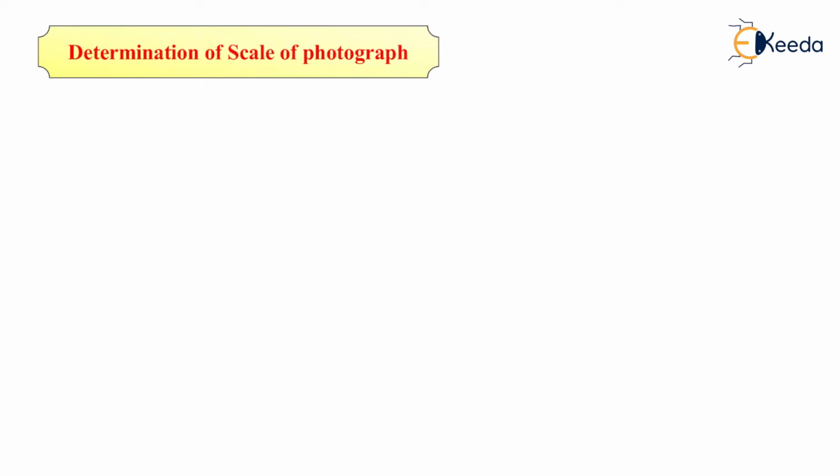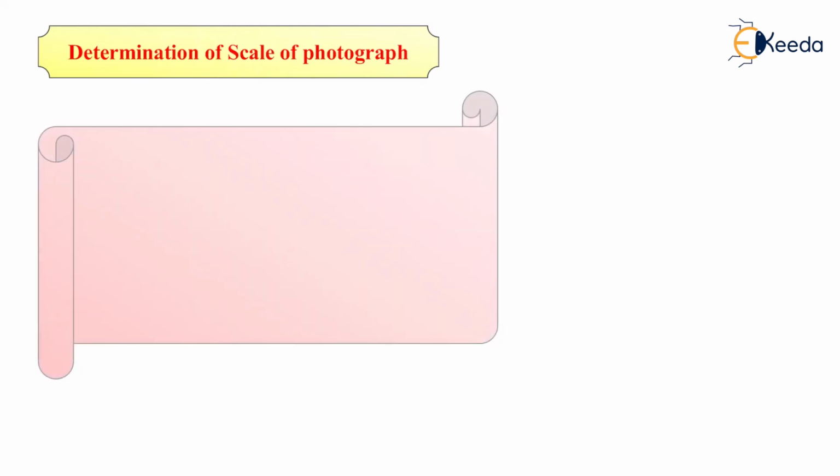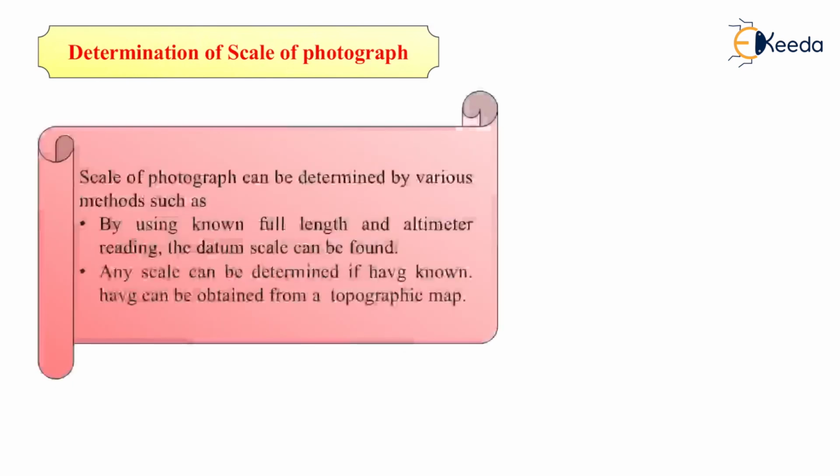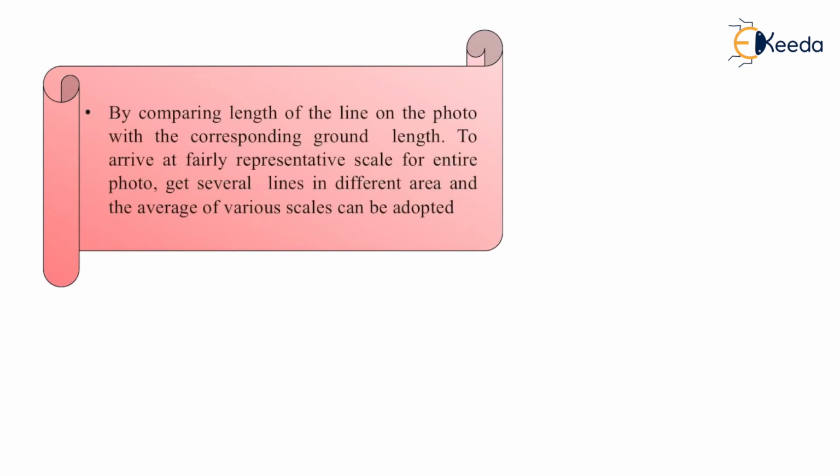The scale of a photograph can be determined by various methods, such as by knowing the focal length and altimeter reading, from which the datum scale can be found. Scale can also be determined if a topographic map is available, by comparing the length of a line on the photo with the corresponding ground length to arrive at a fairly representative scale of the photograph. Take several lines in different areas, and the average of the various scales can be adopted.